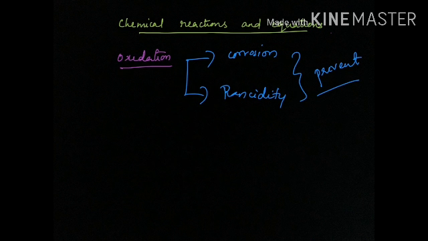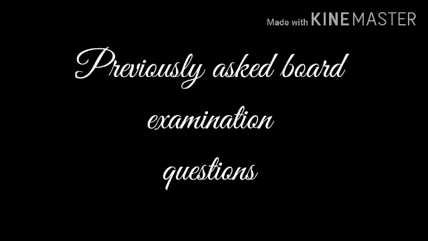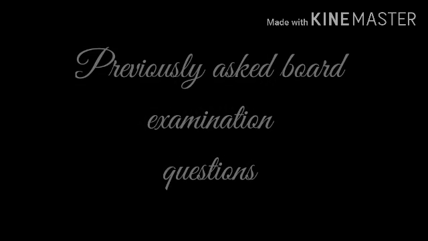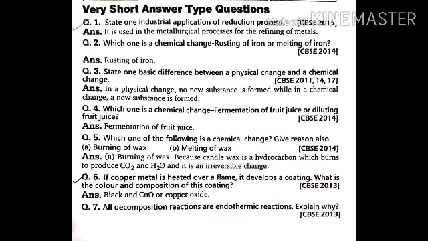Now let us look at some of the questions asked in your board examination. The first question is: state one industrial application of the reduction process.